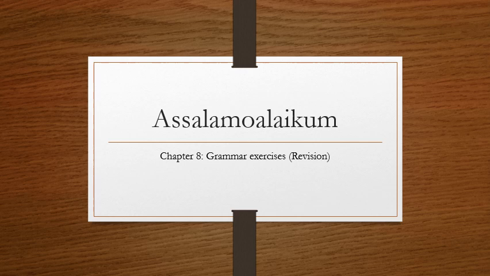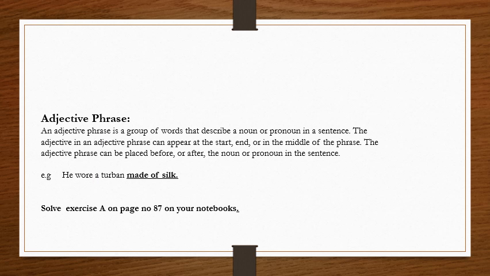Now, students, today we are going to revise some grammar exercises on page number 87 of your textbooks that are related to adjective phrases and adverbial phrases. Before going to adjective and adverbial phrases, we will discuss what a phrase is. A phrase is a group of words that doesn't convey a complete sense. Got it?